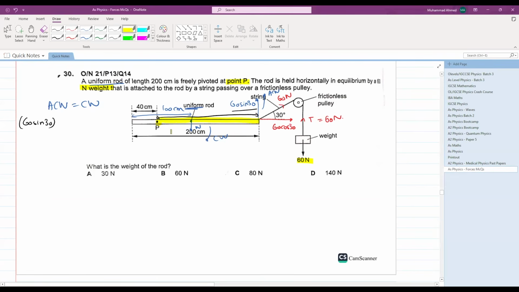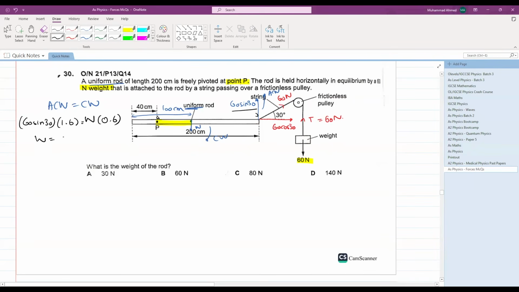160. Sir, how do you know that? The total length is 200. Subtract 40 from it and it will give you 160 centimeters, that is 1.6 meters, equal to the clockwise moment. Clockwise moment is equal to weight multiplied by this distance, that is 100 minus 40, which is 60, that is 0.6.